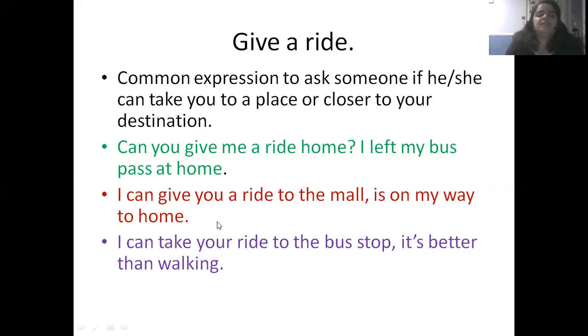Okay, so can you give me a ride to the mall? Sorry, I can give you a ride to the mall. It's on my way home. So that means I can take you for free to the mall because it's on my way home.